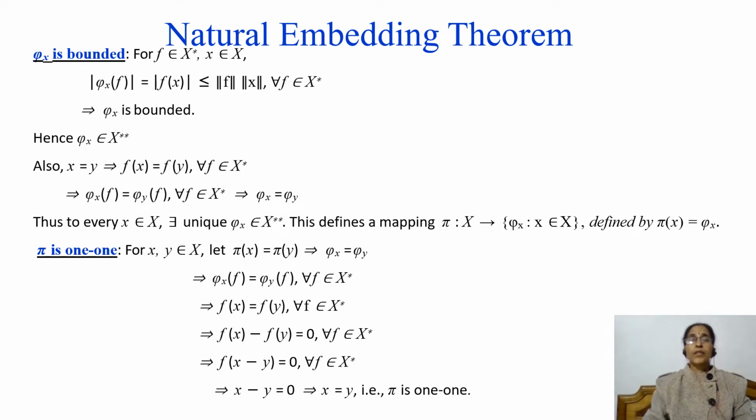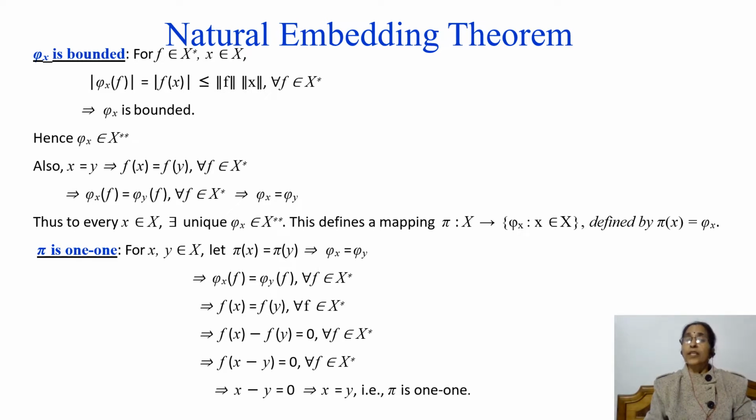Now we show that phi x is bounded. For f belongs to X star, and for any x in X, mod of phi x of f is equal to mod of f of x by definition of phi x. And since f is a bounded linear functional, this is less than or equal to norm of f into norm of x for every f belongs to X star.